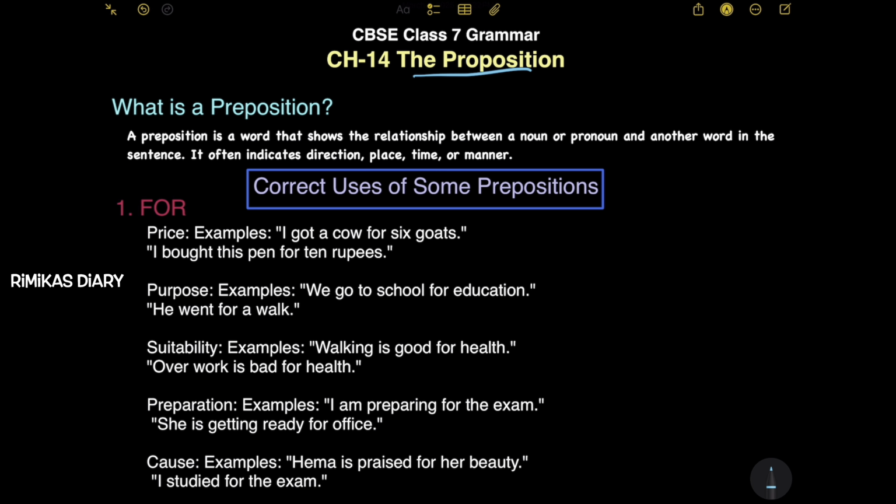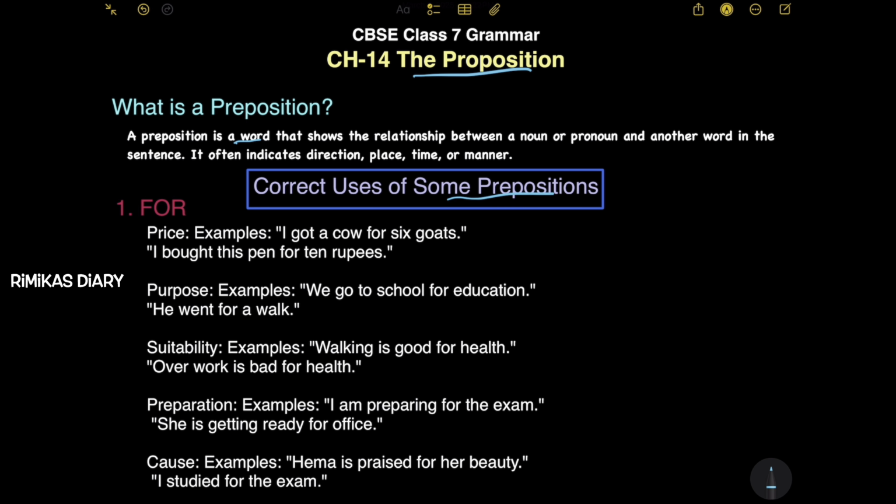So first, let's see what is a preposition. A preposition is a word that shows the relationship between a noun or pronoun and another word in the sentence. It often indicates direction, place, time, or manner. Now let's see the correct uses of some prepositions.